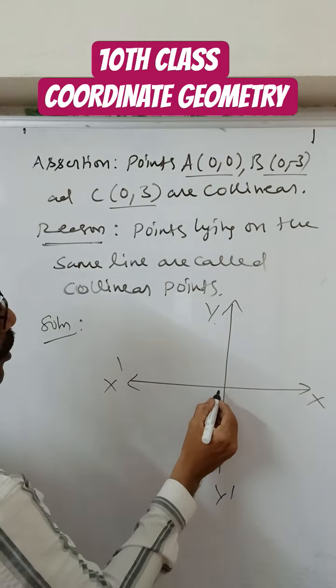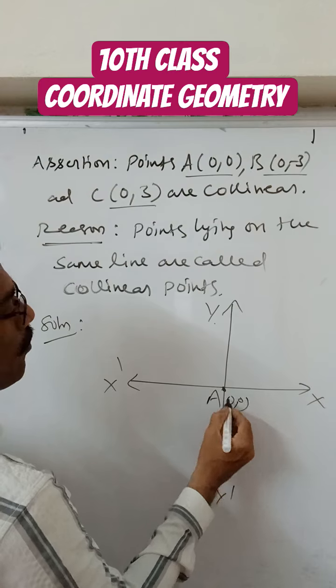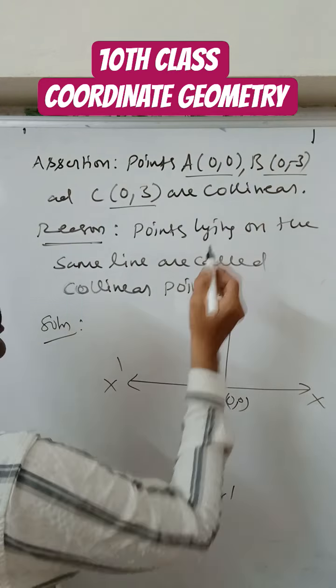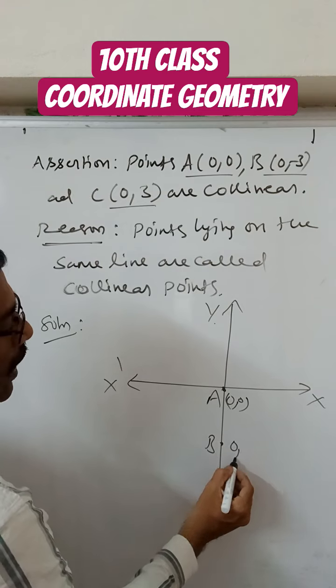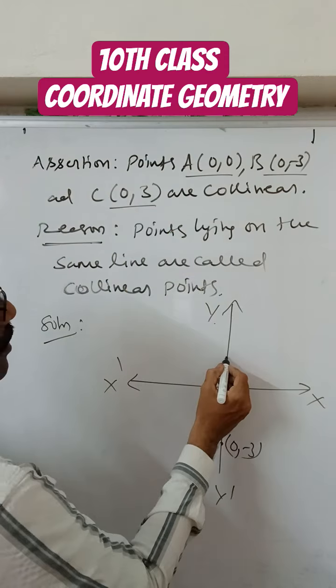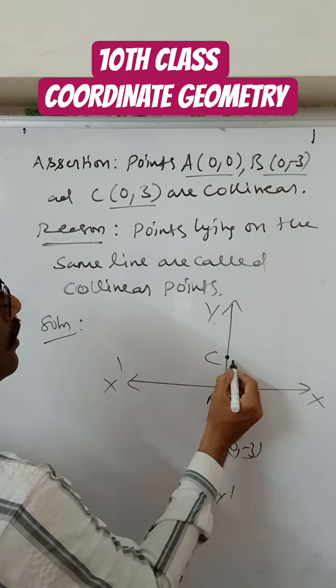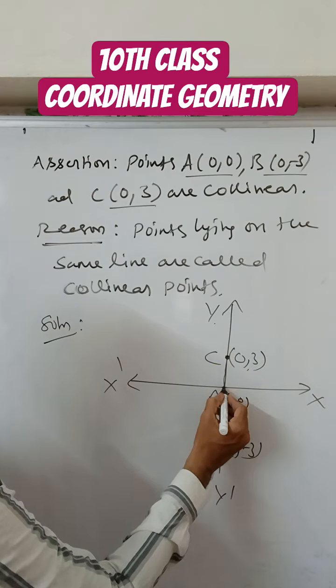So origin is (0, 0). A is here, (0, 0). Next, B (0, -3). So this is B (0, -3). Next, C (0, 3). (0, 3) is here. C (0, 3). Yes, these points are collinear.